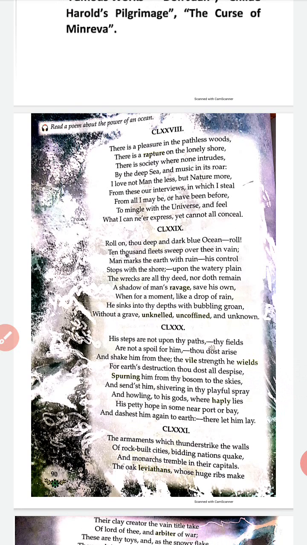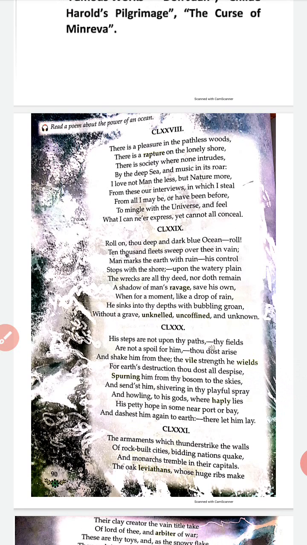We all know that when there is a storm in the ocean, various ships get drowned and break into pieces. So the poet further says that when the ocean gets angry, the ship wrecks, the ship breaks into several pieces, and not even a single piece of the ship remains together.